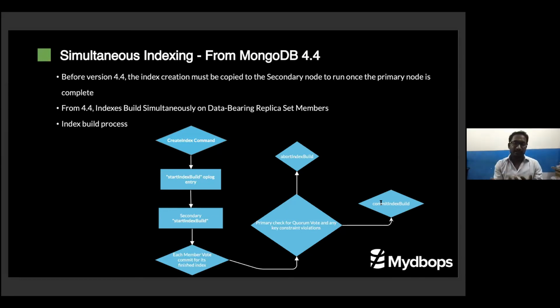If there is any key violation, like a unique key error, or something happens while creating the index, what will happen? The index creation will be aborted across the whole replica set. That is a very important thing here.